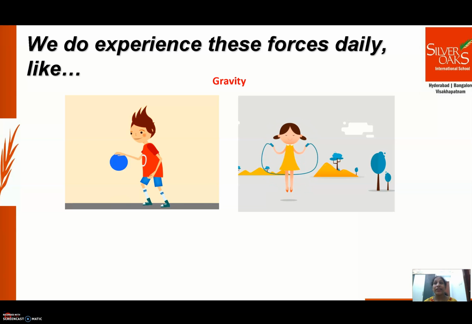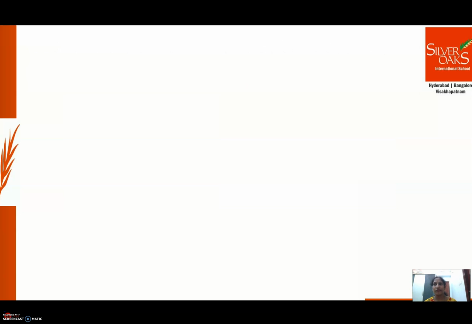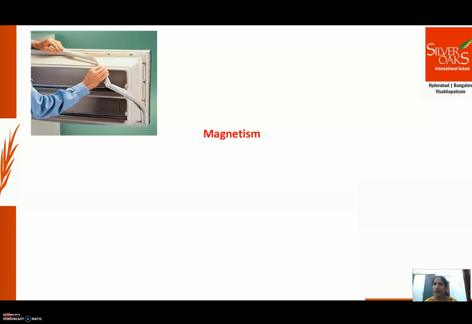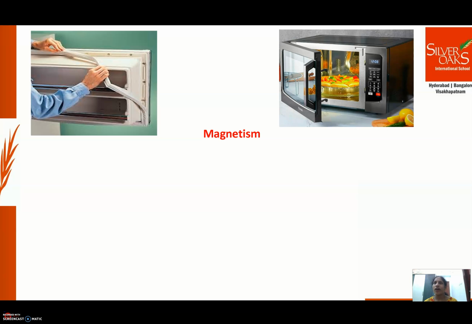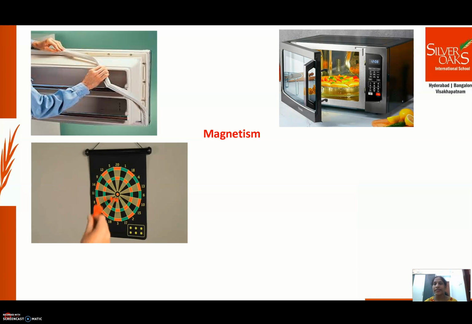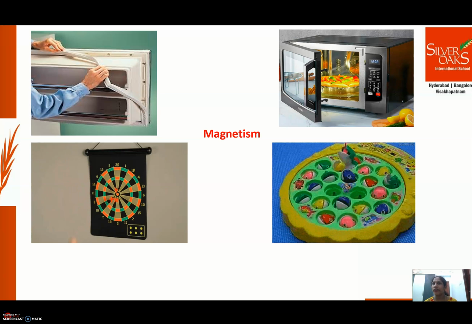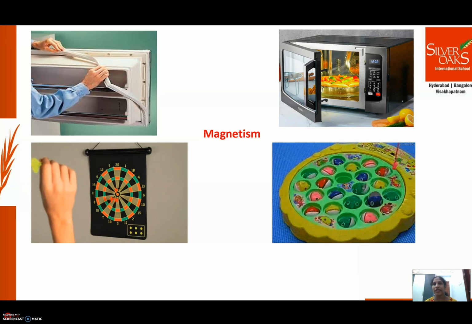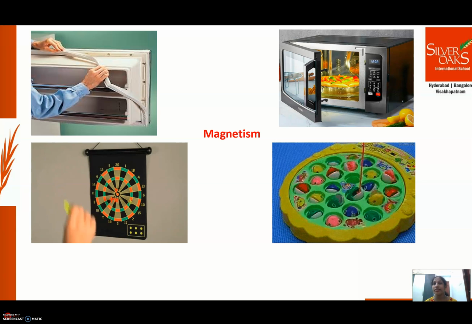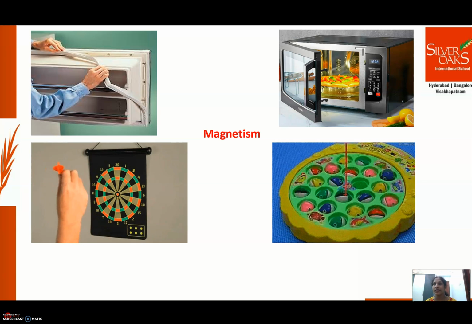Right? Then we do experience magnetic force, that is magnetism too, somewhere or the other on a daily basis. Maybe while using fridges at our homes, or while using headphones or speakers which have magnets inside them, or while using microwave ovens, or while playing with magnetic toys like your dartboard game or fishing game, something like that. So we do experience magnetism too on a daily basis.